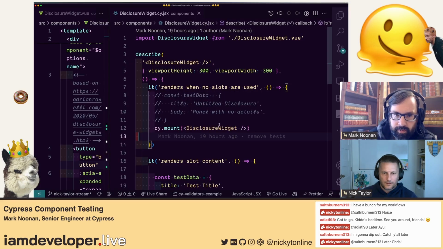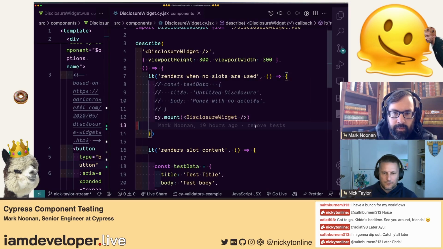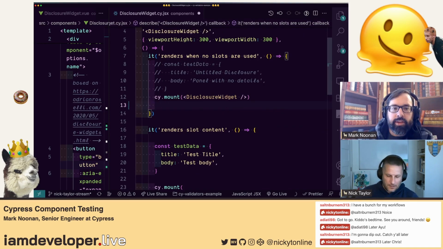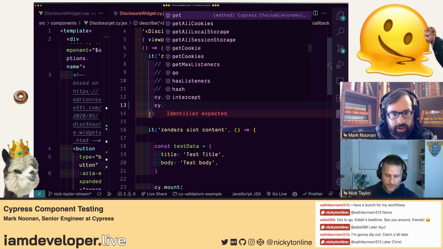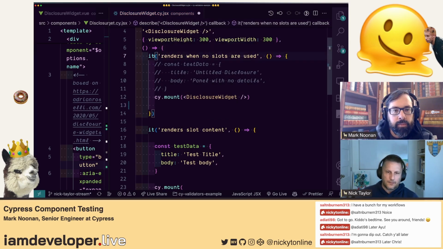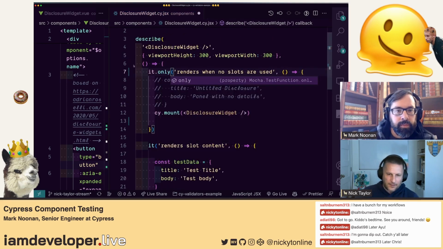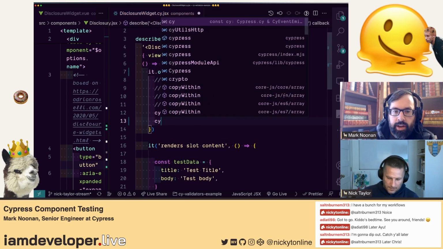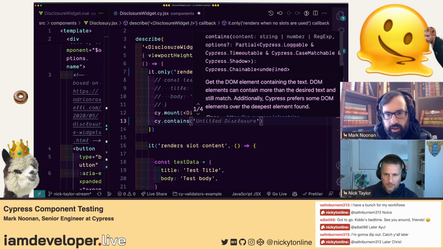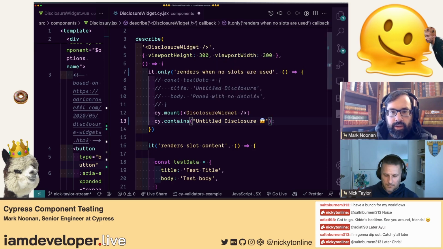So this is in the it renders when no slots are rendered. You can do an it.only, or you can just run them both. I can do the dot only. And you said we're going to do a cy.contains, and try a dot click.